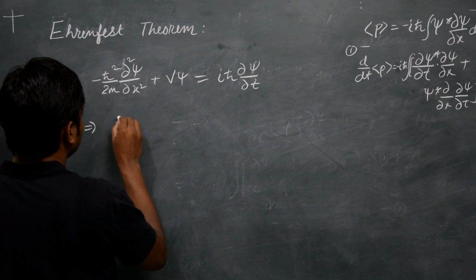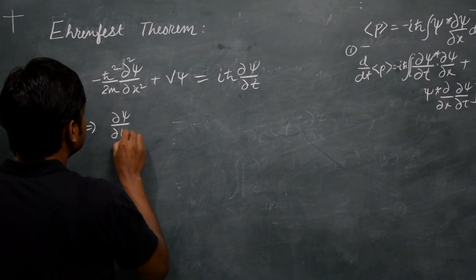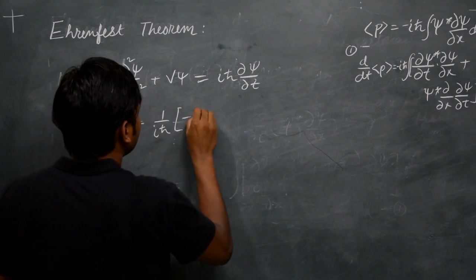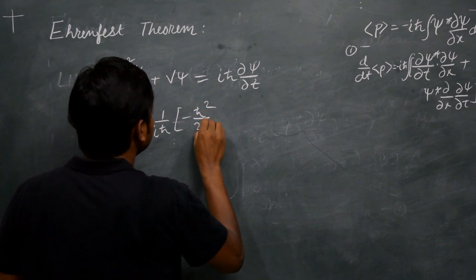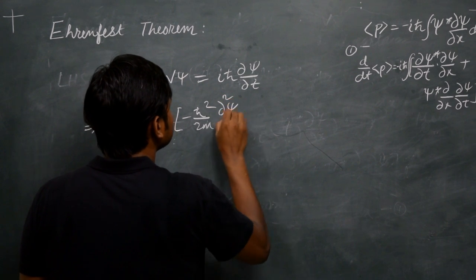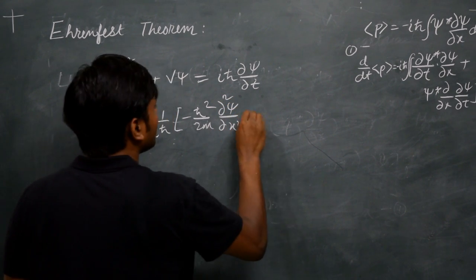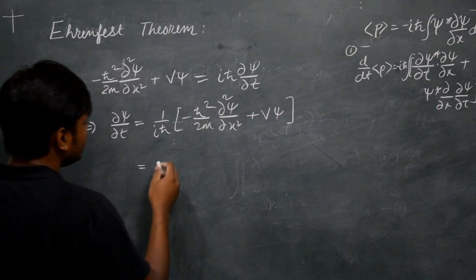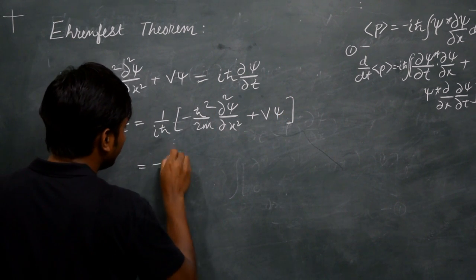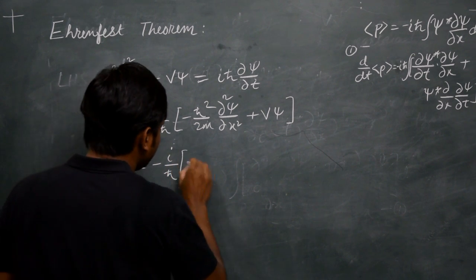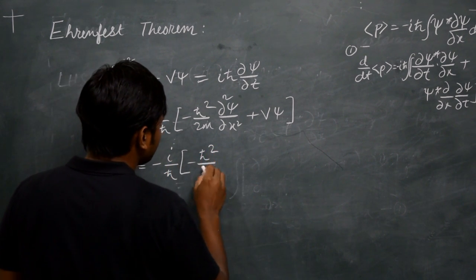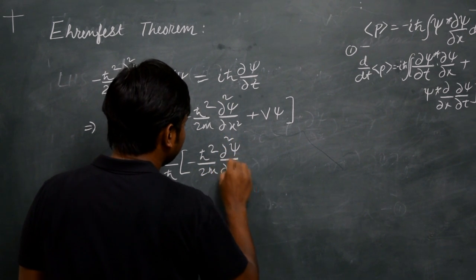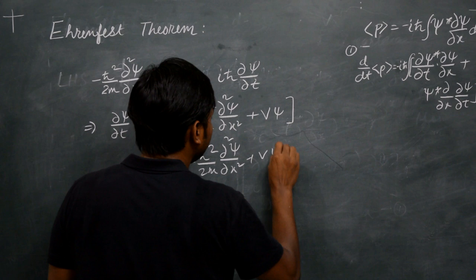So del psi by del t is equal to 1 by i h cross times minus h cross square by 2m del square psi by del x square plus V psi, or I can take the i to the numerator if I want. In that case it will become minus i by h cross times minus h cross square by 2m del square psi by del x square plus V psi.